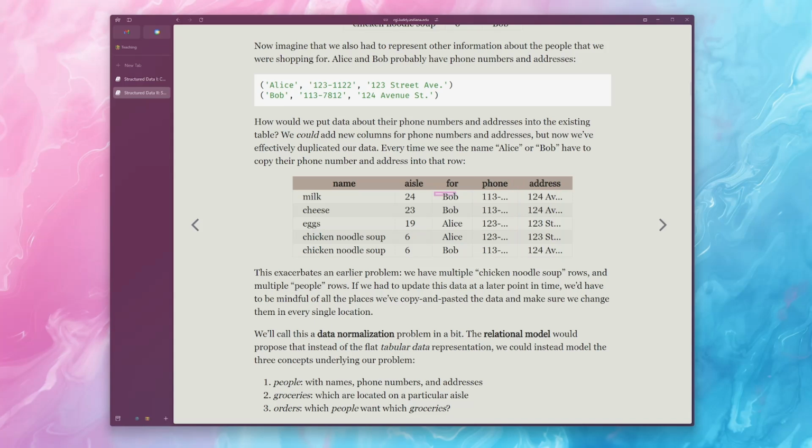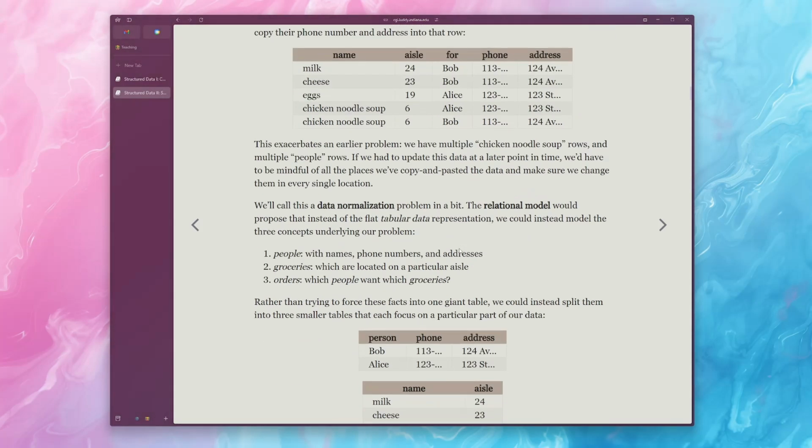So we have all of Bob's information right here. We have all of Alice's information right here. Oh no, but then we also have all of Bob's information again down here. So could you kind of see maybe there's going to be a problem with this? Like, let's imagine that Bob has to change address. And all of a sudden we have 1, 2, 3 places that we have to update Bob's address at.